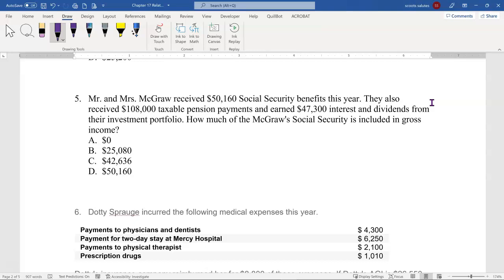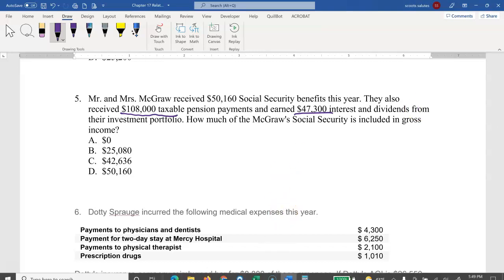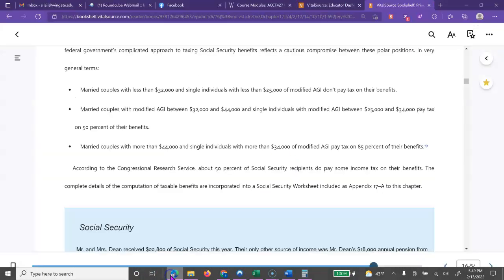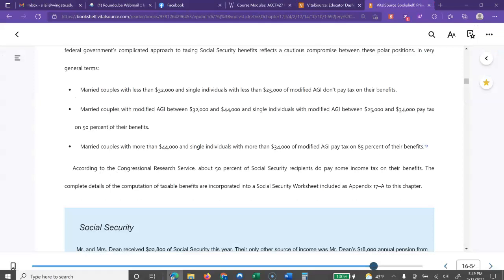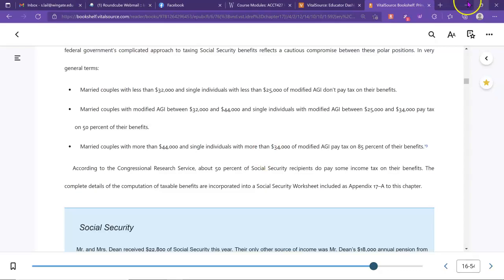So modified AGI would be the other things that would be included other than Social Security, so $108,000 and $47,300. You can see we're going to be safely above the other side of it. It's going to be easily above $44,000 for the married couple.